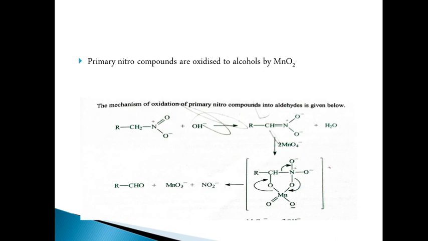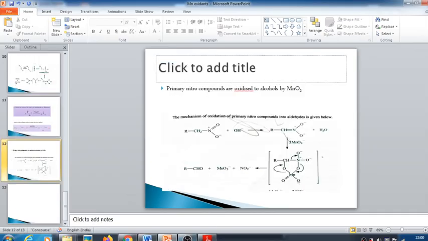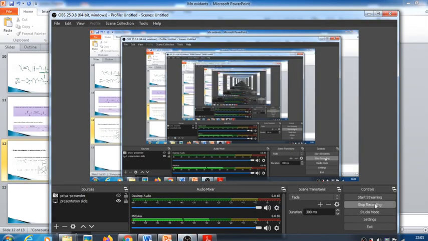These are the two important manganese reagents, KMnO4 and MnO2. Along with that, sometimes Bayer's reagent will also be asked in the exam. So you just go through this, and we can discuss it in the next class. Thank you. Let me stop here.